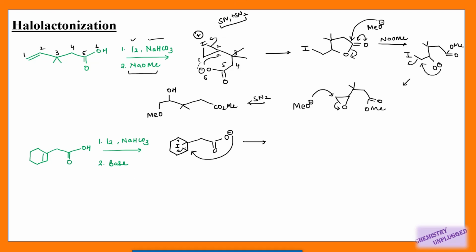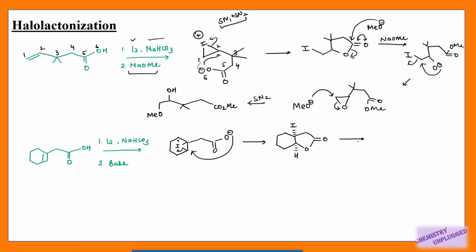So both these carbons are the same, so according to this it should attack on this carbon, right? But this ring is more hindered. The 1, 2, 3, 4-membered ring is very hindered. That is why it is attacking on this carbon to form a 5-membered ring. The reaction will give you an inverted product, meaning if this iodine is below the plane, then this group will attach above the plane, and the hydrogen attached here will be below the plane.